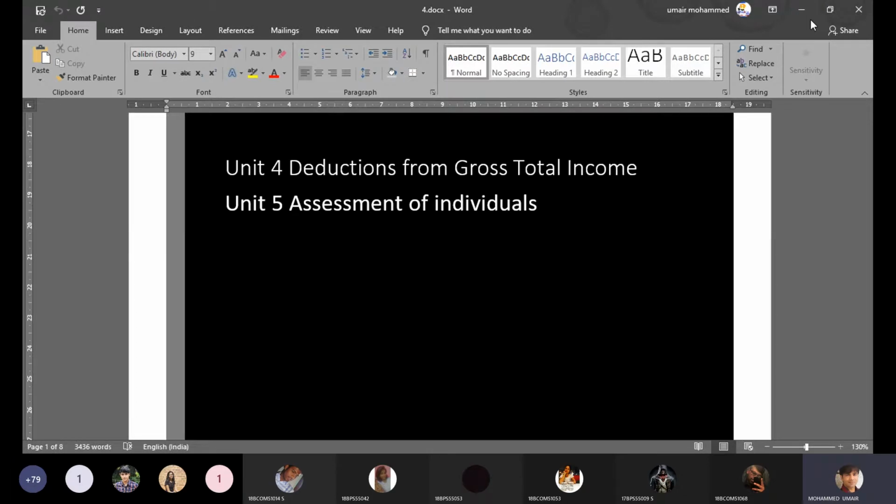In Income Tax 1 as well as Income Tax 2, you have studied taxation pertaining to individuals, also known as personal income tax. We have different categories under the definition of persons, which you studied in your previous semester. You know that person includes an individual, a partnership firm, a Hindu undivided family, a cooperative society, a company, both domestic as well as foreign, a local authority, and an artificial juridical person. Out of all these entities, you have studied assessment of individuals only.